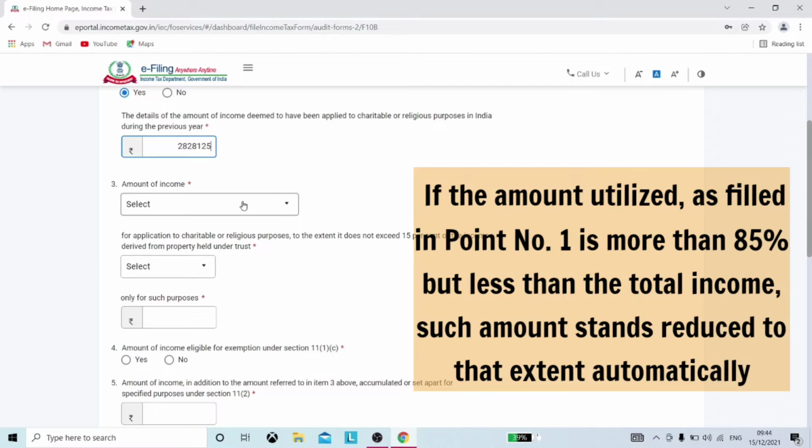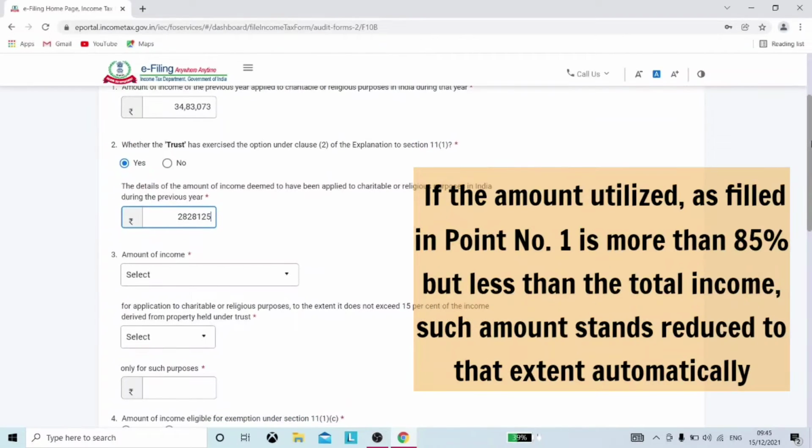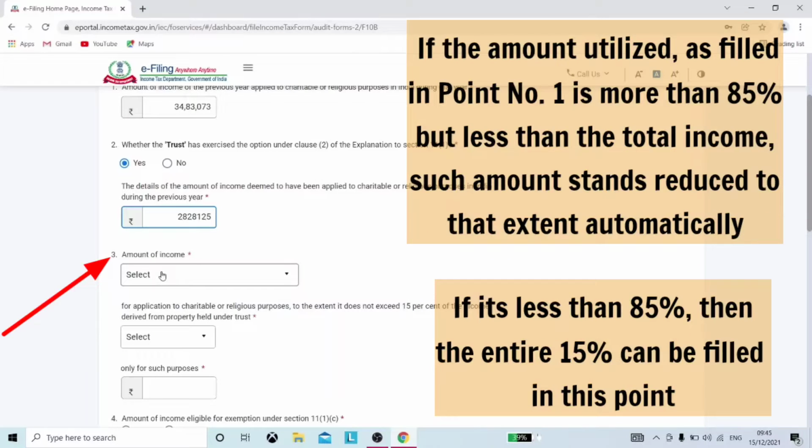If the amount utilized which was filled in point number 1 is more than 85% but less than the total income, the amount in point number 3 stands reduced to that extent automatically. However, if the amount in point number 1 is less than 85%, then the entire 15% can be filled in point number 3.